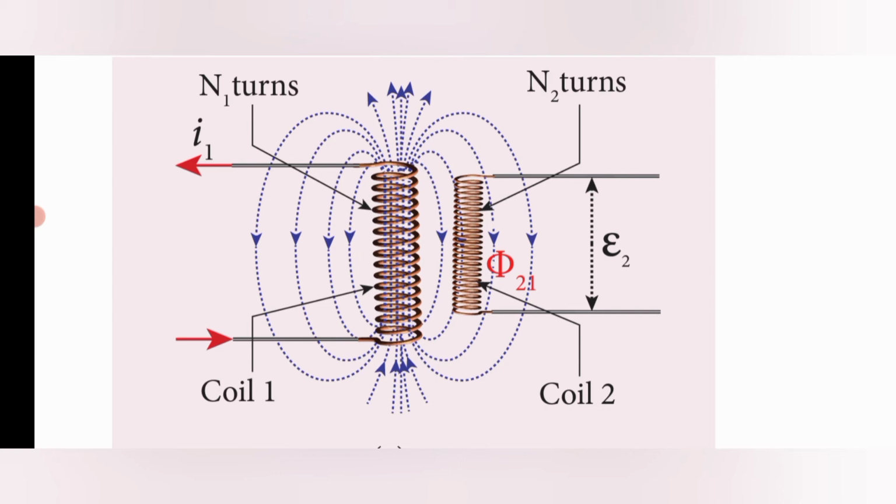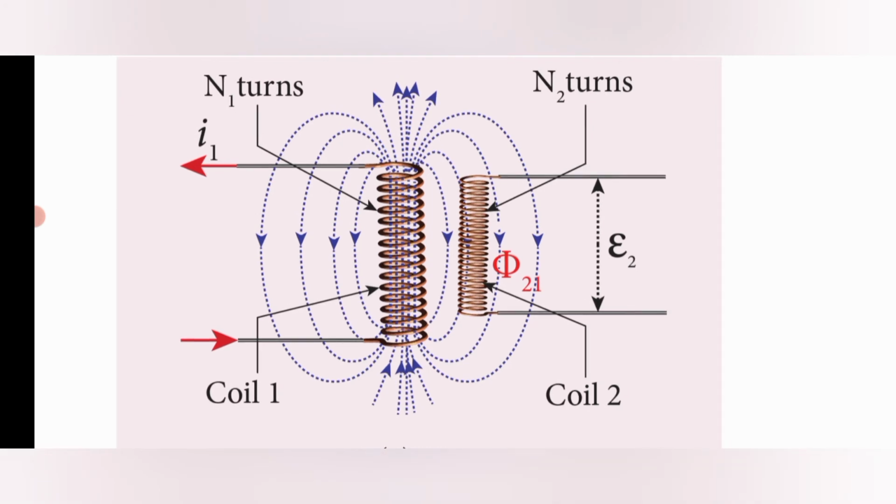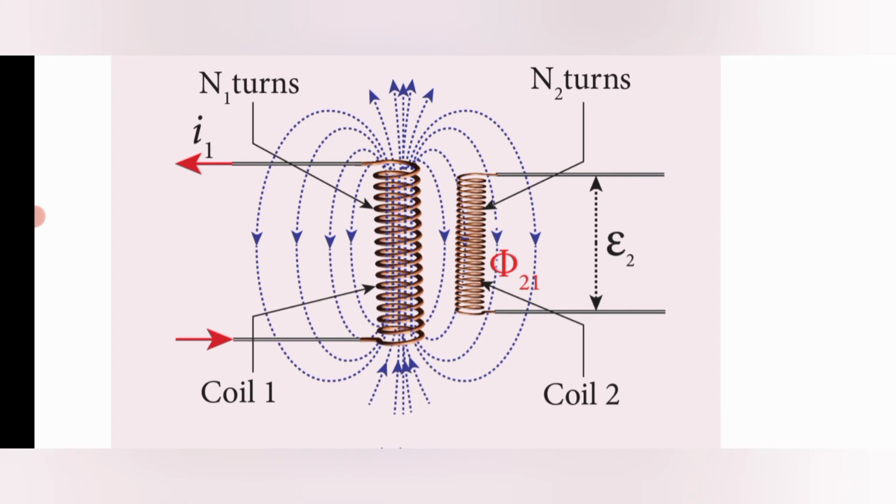Let the magnetic flux be produced here, which is considered as phi 21. That flux is also linked with coil 2, whose number of turns is N2. Because of coil 1, the total flux linked with coil 2 can be referred to as N2 phi 21. Because of the first coil, magnetic flux is produced in the second coil, and it is proportional to the amount of current passing in the first coil.